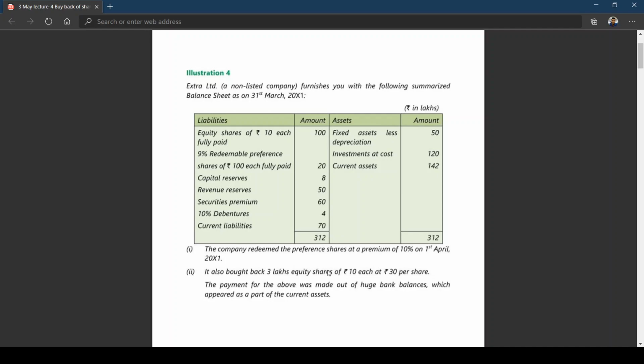And also we need to create capital redemption reserve for buyback of equity shares. I think you can see the payment for the above was made out of huge bank balances, which appeared as a part of current assets. Means you're going for buyback of shares.